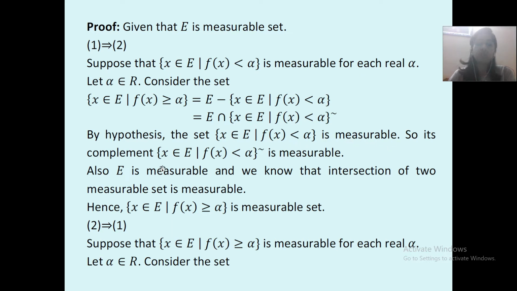So its complement is also measurable. Also, E is measurable and we know that the intersection of two measurable sets is measurable. You have learned this previously.